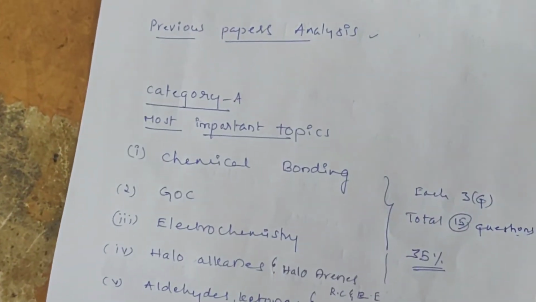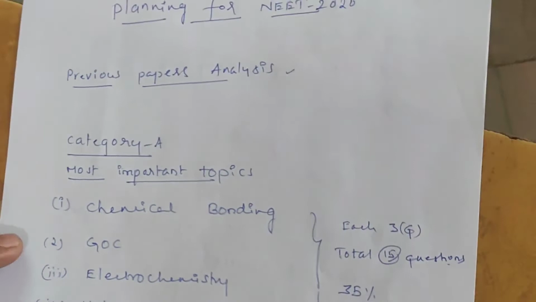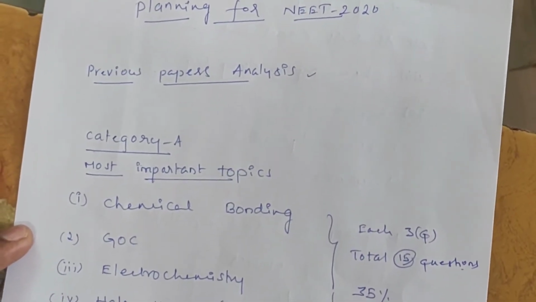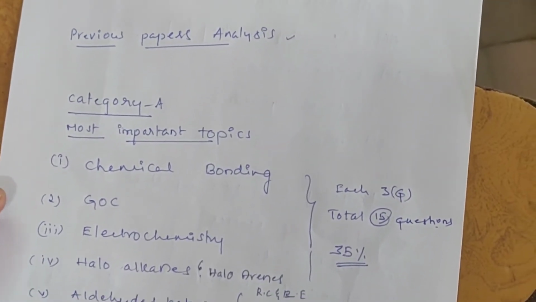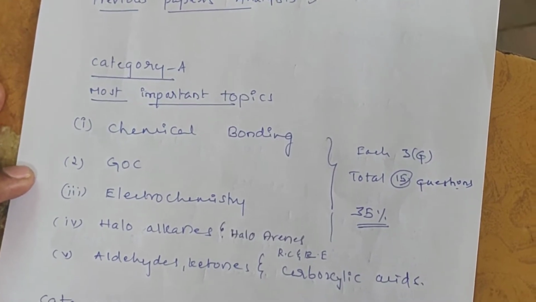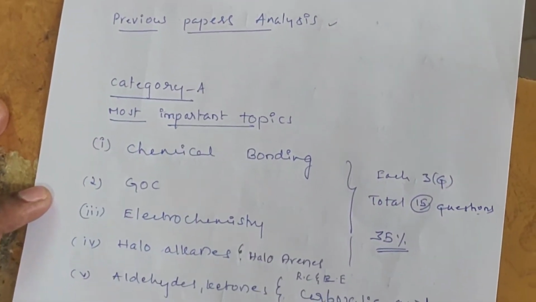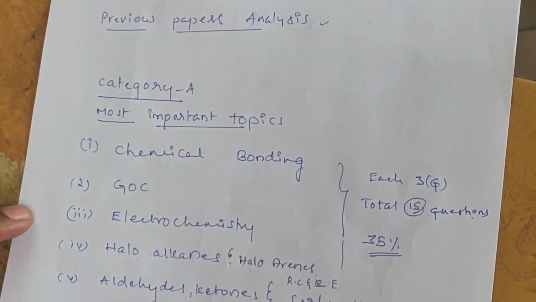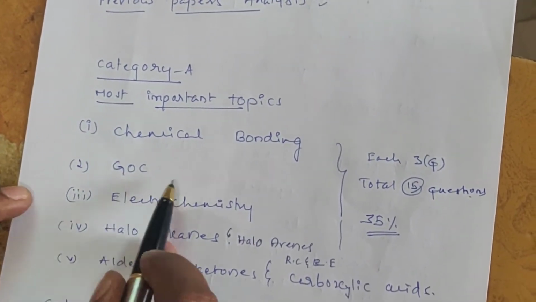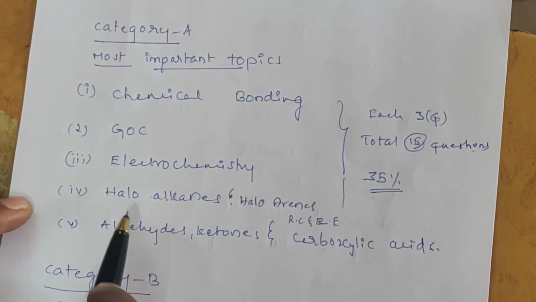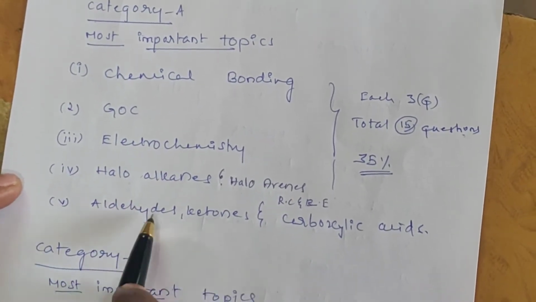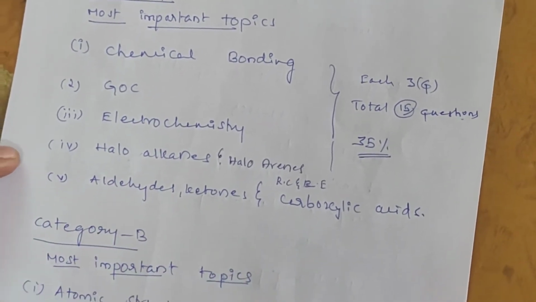So next, what is the plan of action? In NEET 2020, in these total 31 chapters, how many topics are most important? I have divided them into 3 categories. One is category A. In category A, the most important topics are chemical bonding, GOC, electrochemistry, haloalkanes and haloarenes, aldehydes, ketones and carboxylic acid.